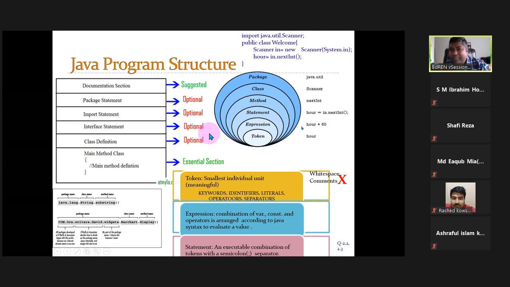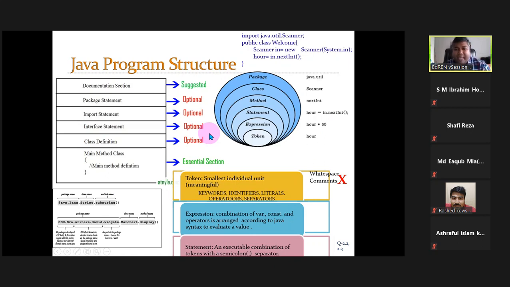Multiplying hour and 60, that's not an equation, right? Hour into 60 is basically a Java expression. That's why we have written here: arranged according to Java syntax to evaluate a value. That's called an expression. An expression will always give you a result. One result will come from there.